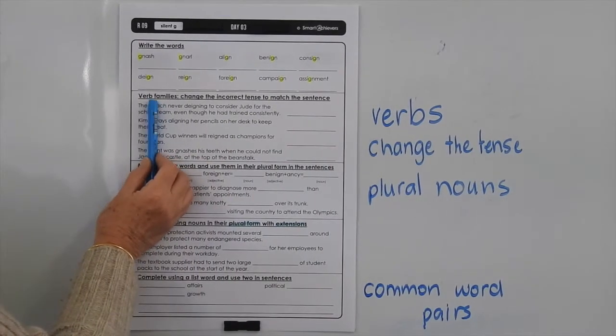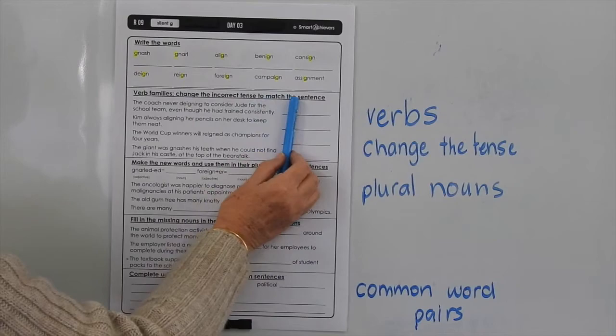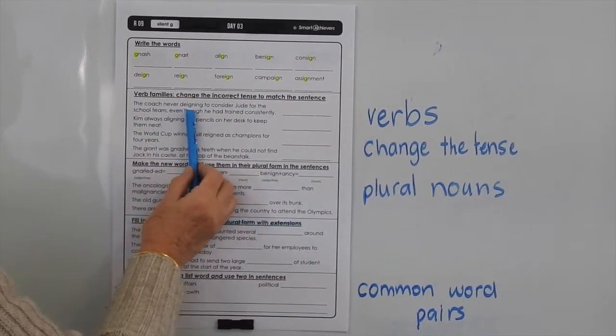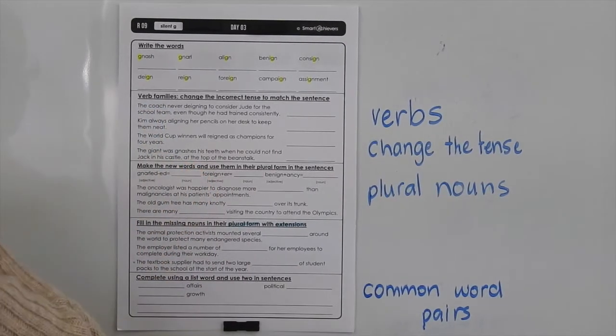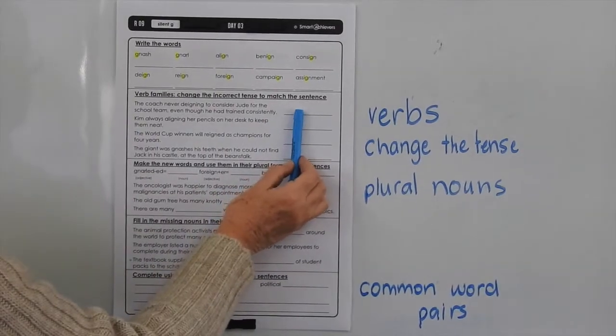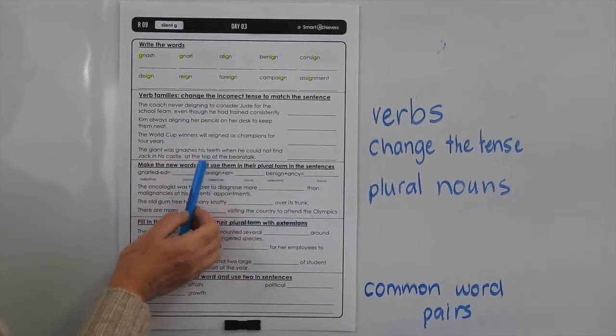Okay, so down here we've got verb families. We want you to change the incorrect tense to match the sentence. So you're going to have to read the sentence, work out which is the verb that is used in its incorrect tense, and then rewrite it correctly here. You could highlight it too if that makes it easier for you.